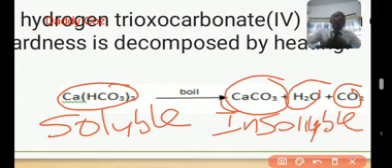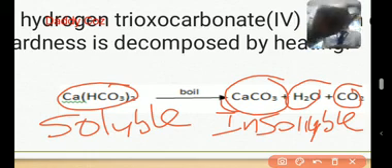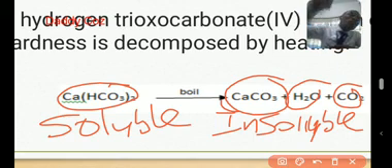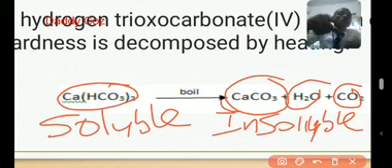So when you heat it, you are going to see a whitish precipitate of calcium carbonate. Remember, it's a precipitate already. It has been removed from the water in form of insoluble calcium carbonate. So you can just filter it away, and then your water will be clean. Even if you don't filter it away, it can no longer interact with your soap, because it's no longer dissolved inside that water. You have removed it as an insoluble precipitate.